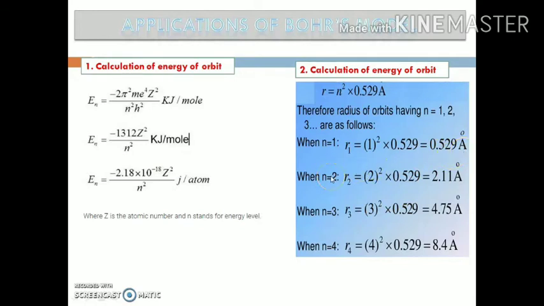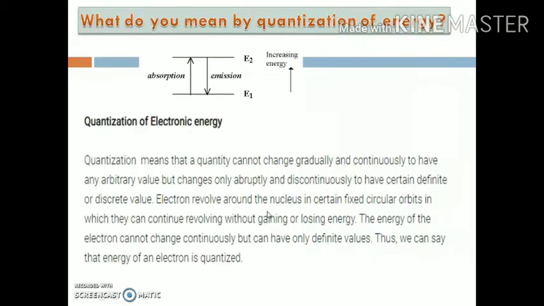Similarly, when you want to calculate the radius of the second orbit, put the value of n equal to 2, and you will get the radius of the second orbit as 2.11 angstrom. And similarly, you can calculate the radius of the third orbit and the fourth orbit.